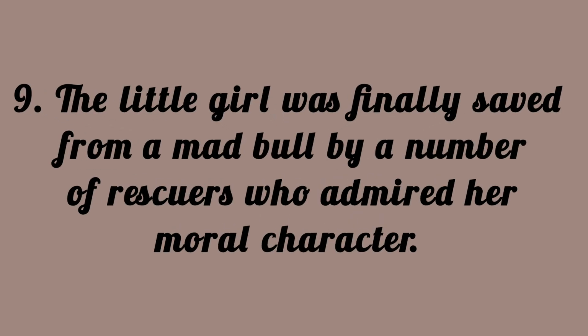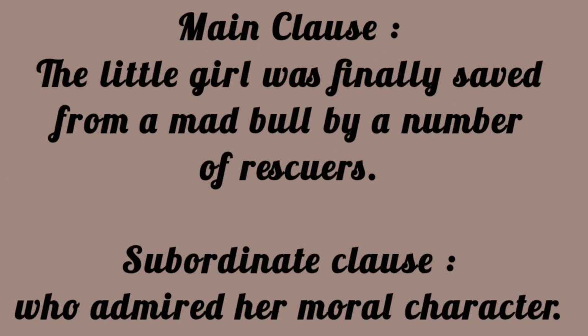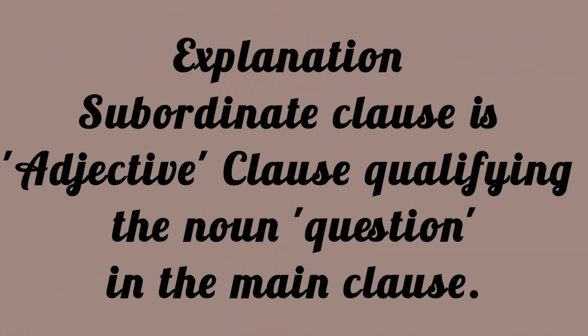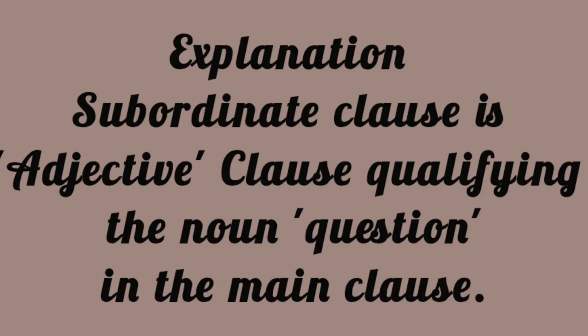Ninth, the little girl was finally saved from a mad bull by a number of rescuers who admired her moral character. Main clause: the little girl was finally saved from a mad bull by a number of rescuers. Subordinate clause: who admired her moral character. Explanation: the subordinate clause is an adjective clause qualifying the noun rescuers in the main clause.